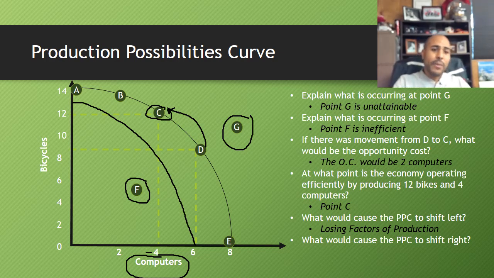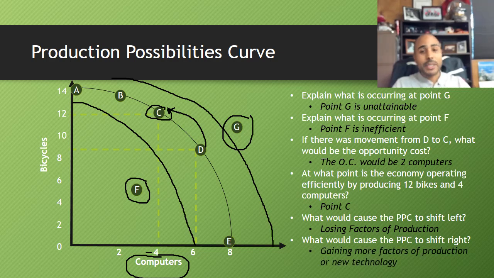So obviously, if a decrease is to the left, oh, there's the bell, an increase is out here to the right. So what would cause our production possibilities to shift out to the right? The opposite of what would cause it to shift to the left. We can gain more factors of production. So perhaps if more workers move into our town, or if we get more natural resources or more machines, that would actually cause our production possibilities to expand. And so it's going to grow to the right. One other thing that could cause us to expand our production possibilities out to the right would also be new technology.